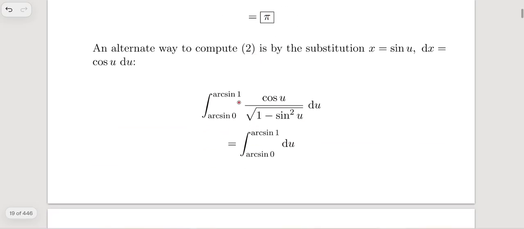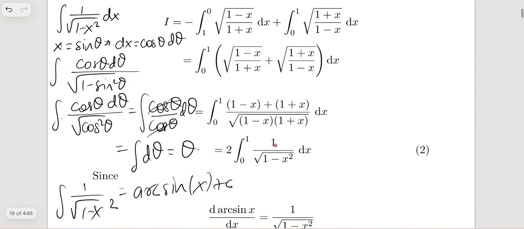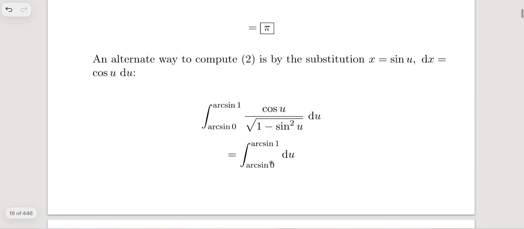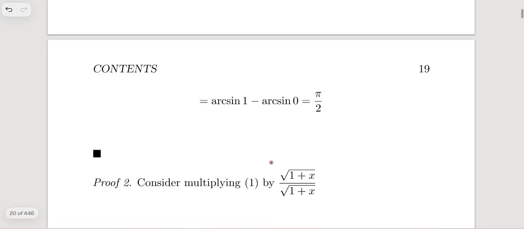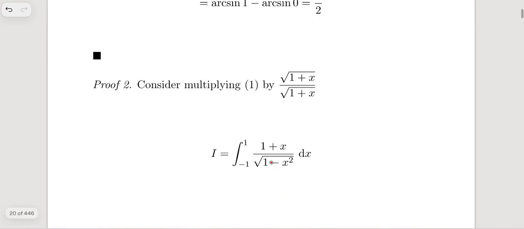Okay, so basically he just talked about the integral and how we evaluate it. That's kind of amazing. This book is really amazing because it talks about everything. Okay, and there is another proof.